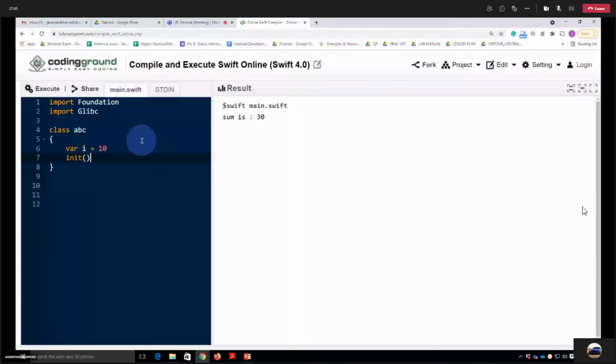मतलब जैसे कंस्ट्रक्टर कब कॉल होता है, जब उस क्लास का ऑब्जेक्ट बनता है, वो ऑटोमेटिकली कॉल हो जाता है. Just the same way we have an initializer here, that will also be called whenever the object of that class is created. And like the constructor, दूसरा क्या होता है, destructor होता है, right? The same way we also have a deinitializer here. So let's see here, let's print.